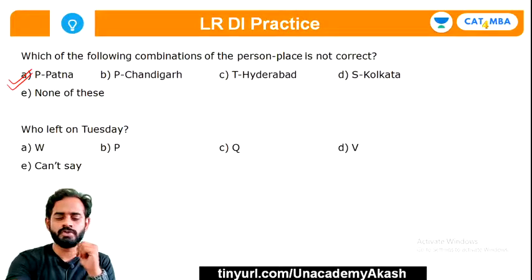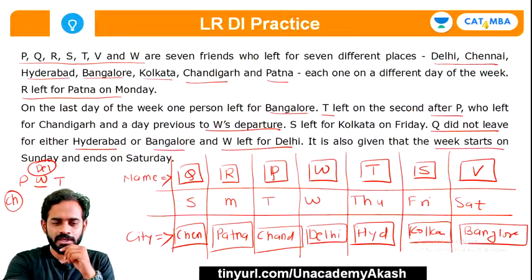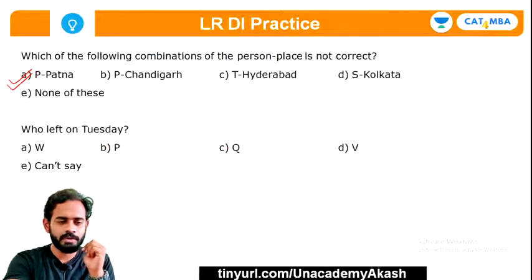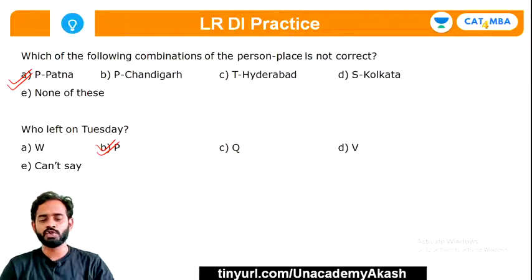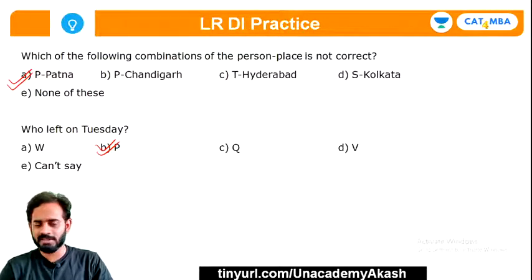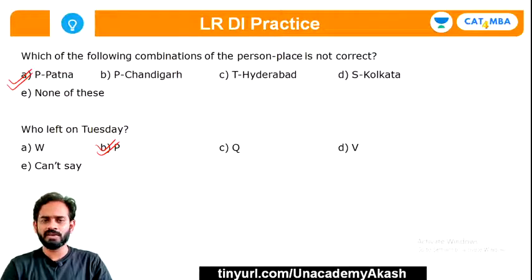Who left on Tuesday? P left on Tuesday, right? So option B is the right answer. I believe you have understood this part and there is no doubt over here. Okay, a very simple question. Now I'll just quickly give you a couple of very simple puzzles. I'll quickly explain this.